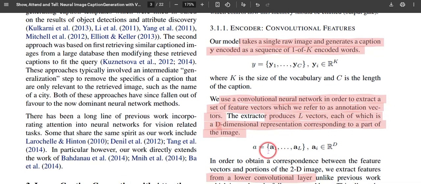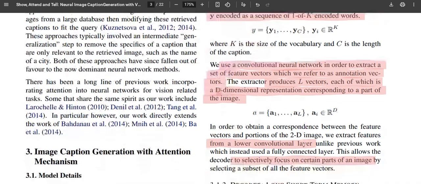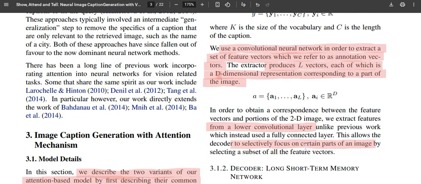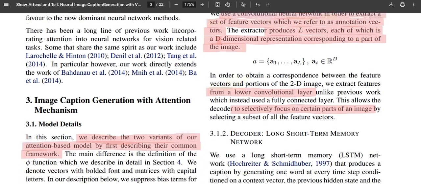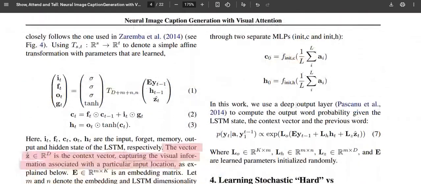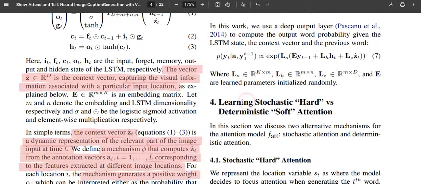So here the input image information is encoded by a convolutional neural network, and those features are encoded as a1 to aL, like h1 to hT. Those features are captured through the convolutional neural network, and aL are local patches of the image. Which patch has to be given weightage for the description determines the corresponding word descriptions, based upon this representation of the image vector called z.